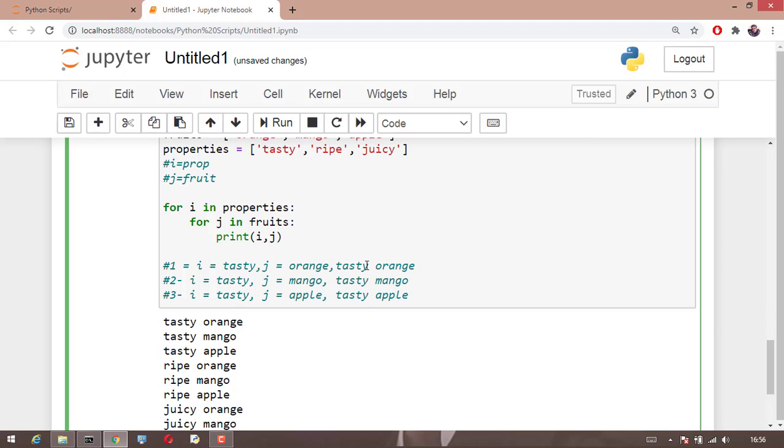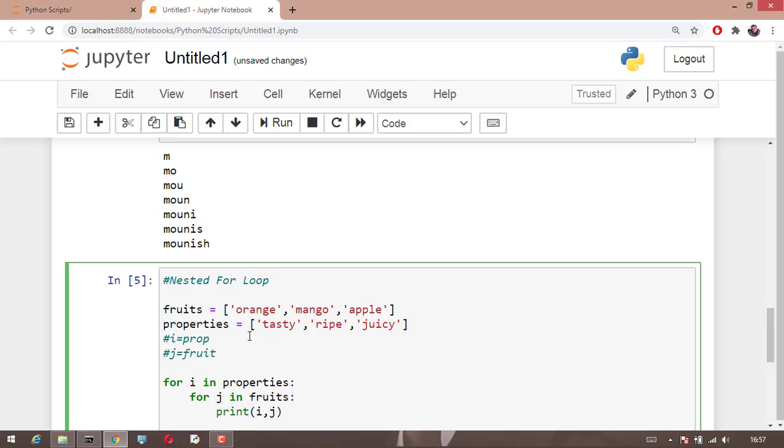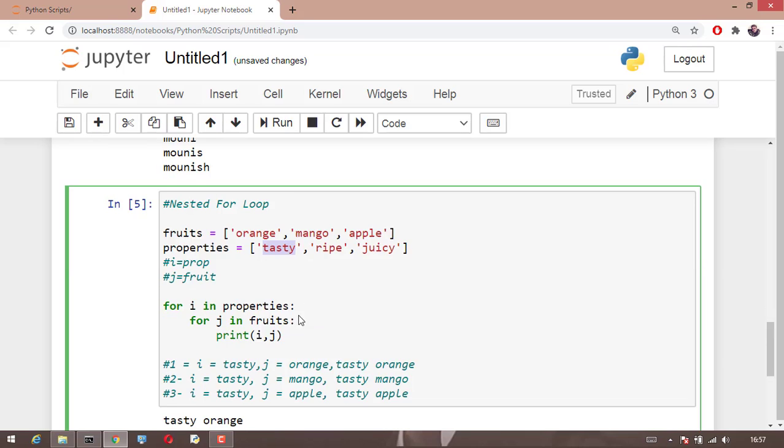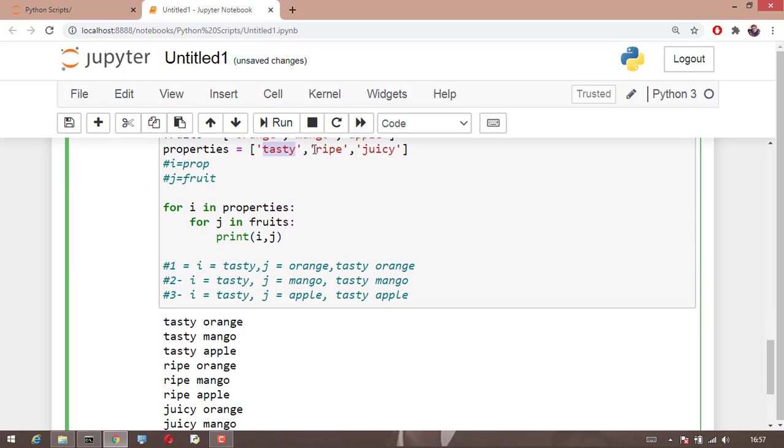So now you can see that all the j variables are complete. All the items in fruits are complete. So one round is complete on the fruits. The inner for loop is over. Now after completing this block of code, it will again go back to the first line. In this first line, you see again it has for i in properties. Since the first one, tasty, is completed, now i will take the value of the second one, which is ripe.